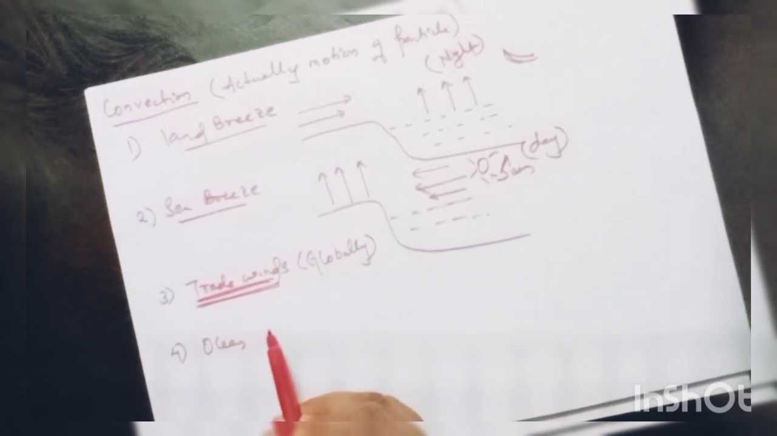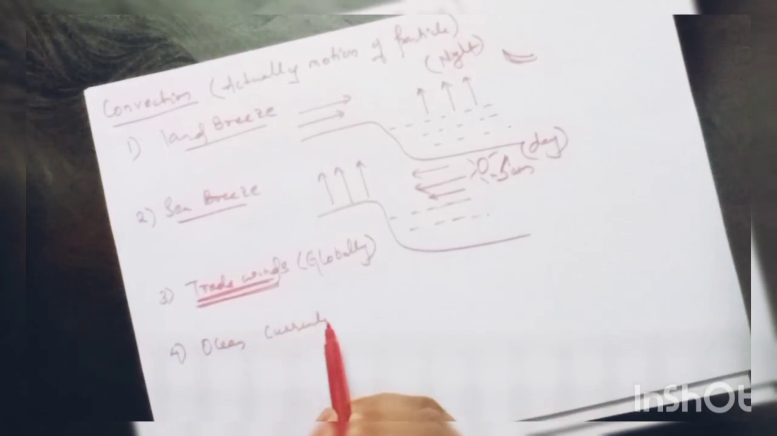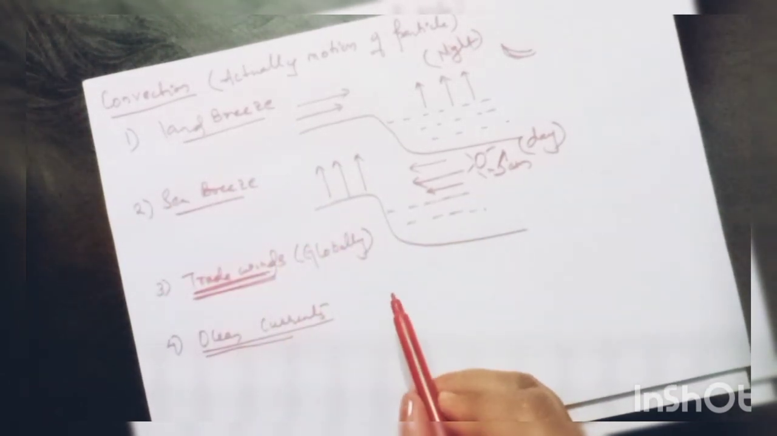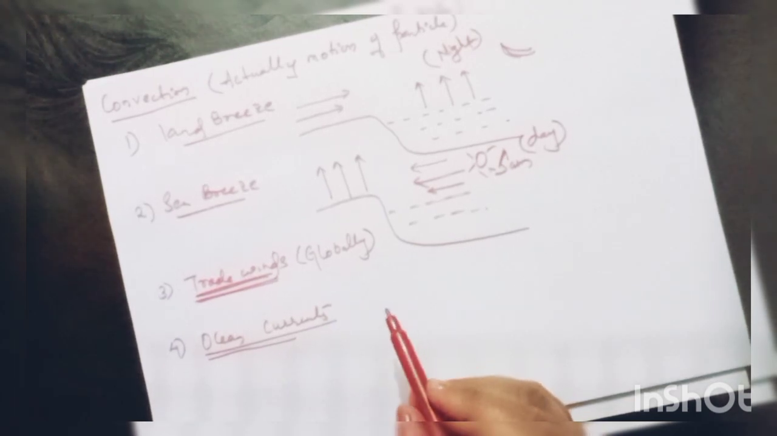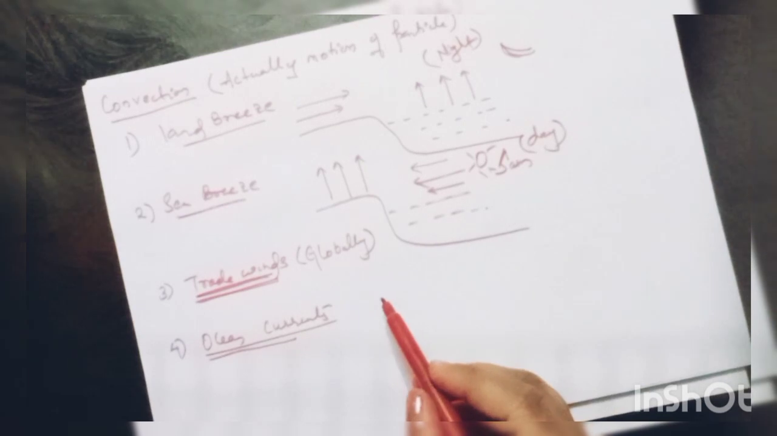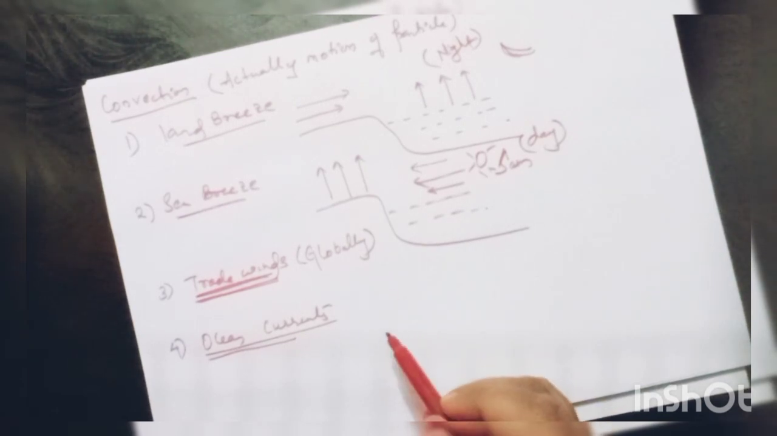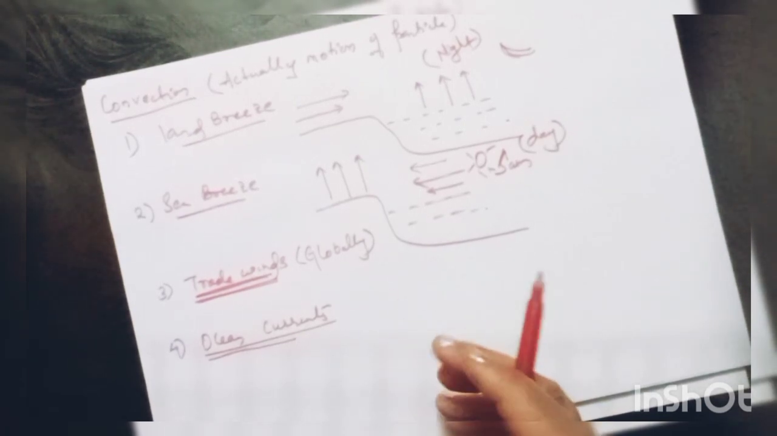Ocean currents are also one of the examples of convection, in which the cold ocean water from the poles comes and rushes and takes the place of the hot water at the equator. That's why producing ocean currents.